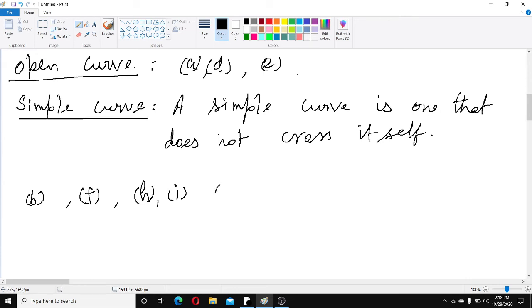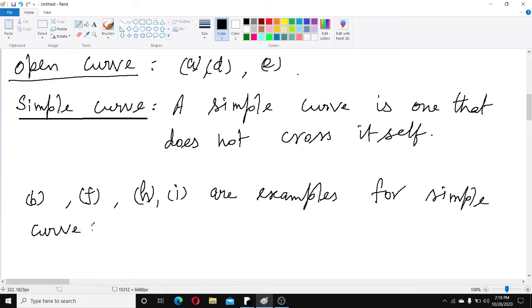So they are examples of simple curve, children. Now you have learned how to identify the open curve, simple closed curve, and simple curve.